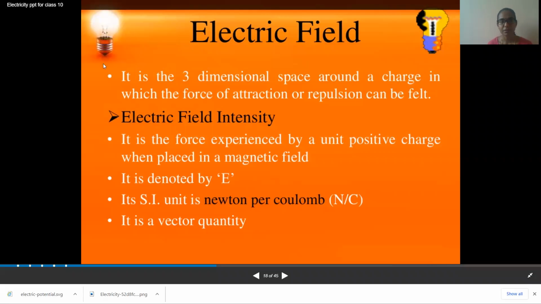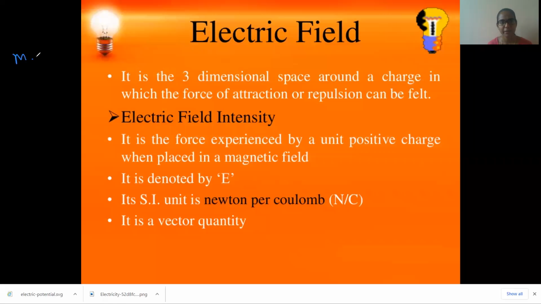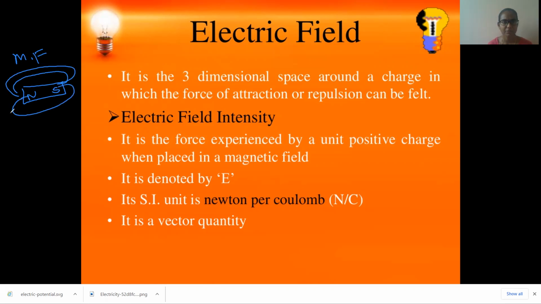See, after understanding electric current, now try to understand what is the electric field. You know magnetic field, right, children? What is a magnetic field? Around a magnet, magnetic field lines will be there, so that it has some vicinity. If you bring one more magnet, any north pole or south pole, it will try to attract or repel. That shows its magnetic field around this much area.